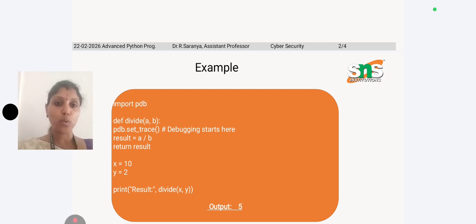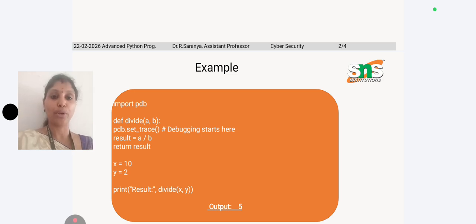If the b value is anything other than 0, it executes in an excellent manner. Here I have given x equal to 10, y equal to 2. When we call the divide function, the first parameter is 10 and the second parameter is 2. Suppose if the y value is 0, it produces a runtime error, a ZeroDivisionError.